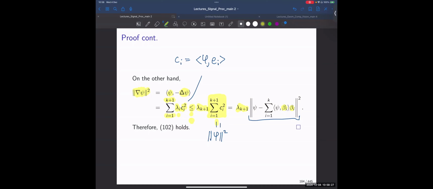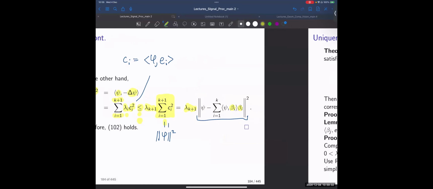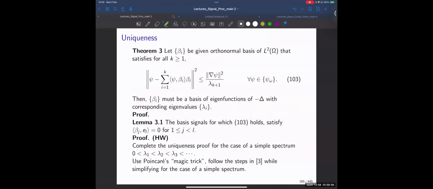So let me sum up what we had until now. Theorem one showed us that if I choose the natural basis, what I would get is the following Weyl inequality. If I take any other basis, I can choose my function phi so that I get the error always larger than this bound. So this is why E i is the optimal basis for the family of functions with bounded Dirichlet energy.